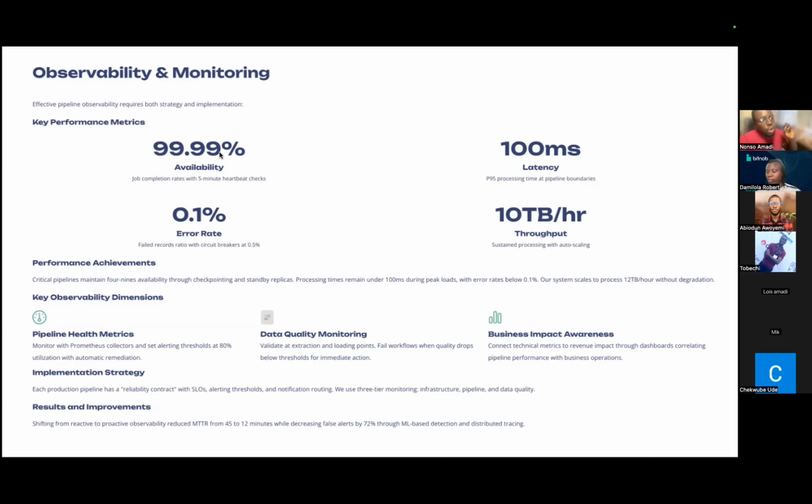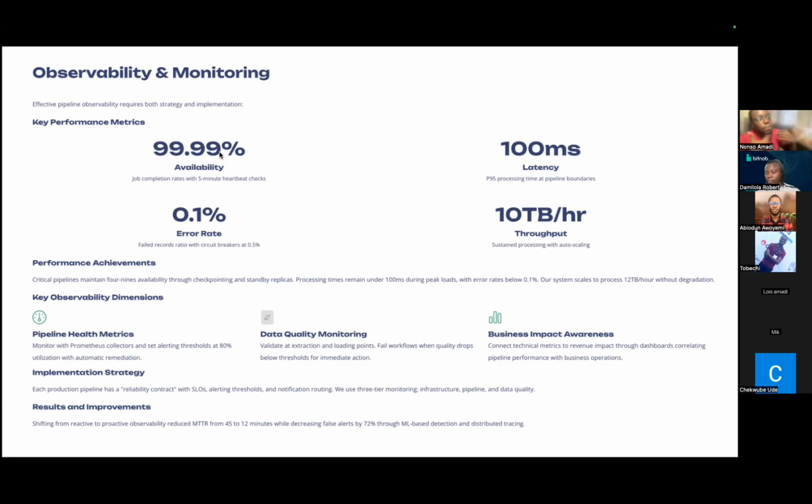And so, in talking about observability and monitoring, the three most important things that we as engineers, or people looking to improve their data pipeline, must monitor, in three simple points, are: I want to be able to monitor our infrastructure, our pipeline, and our data quality.